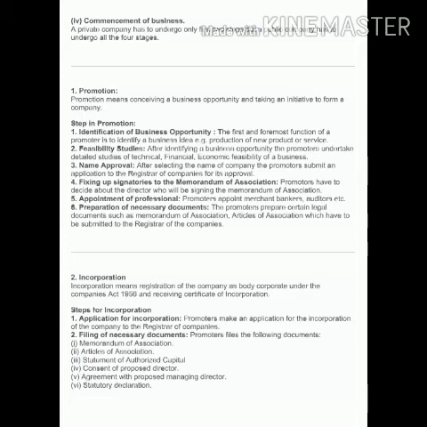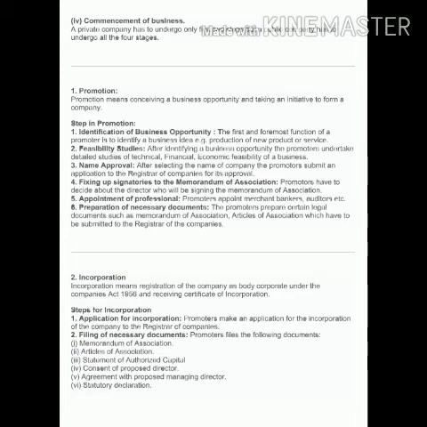Now the third point, name approval. After selecting the name of a company, the promoter submits an application to the registrar of companies for its approval. Now the fourth, fixing up the signatories to the memorandum of association. The promoter has to decide about the director who will be signing the memorandum of association. Means the promoter will decide who will sign the memorandum of association.